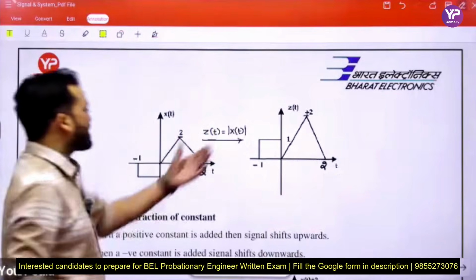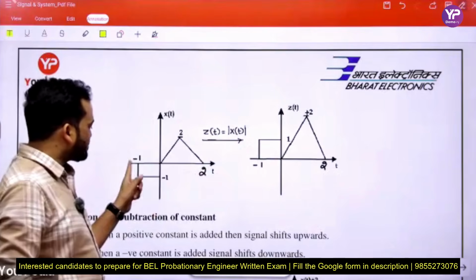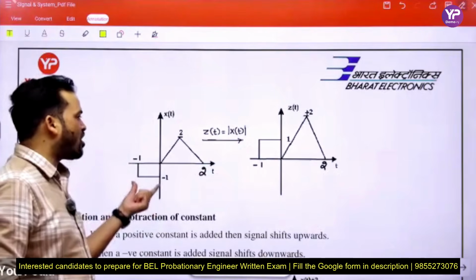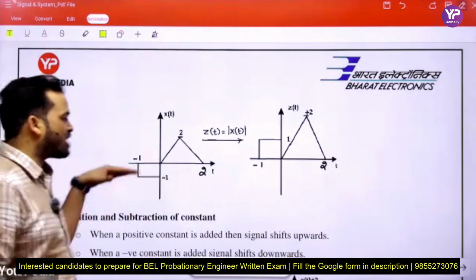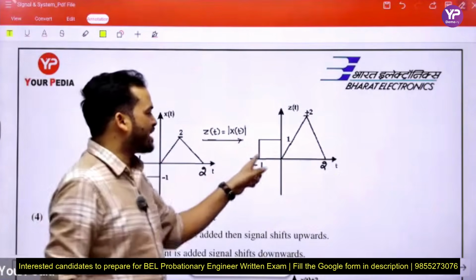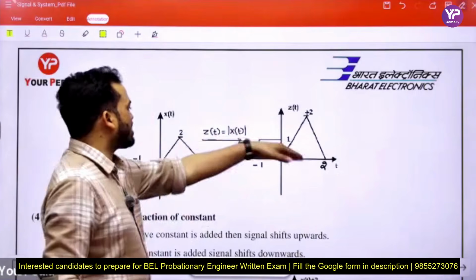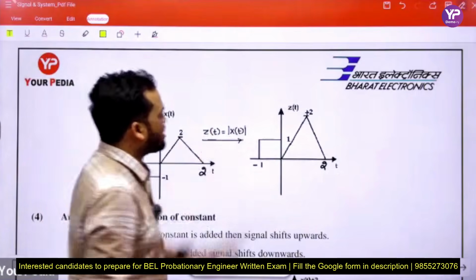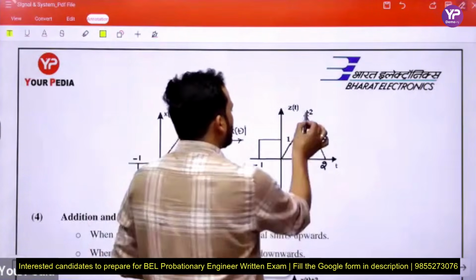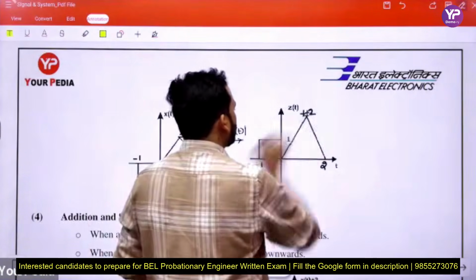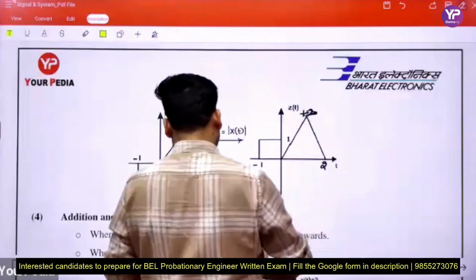When we take the modulus of that signal, then from -1 to 0 the value of the signal is -1. When we flip it about the time axis, it becomes like this. And from 0 to 2 the signal is triangular with the value of 2, and it stays the same because it is already positive. We write it here so that you are not confused.